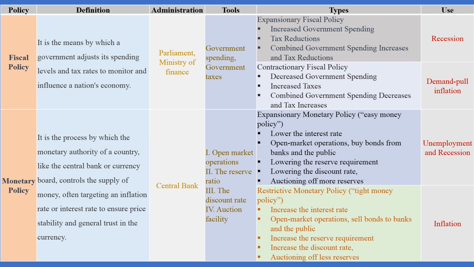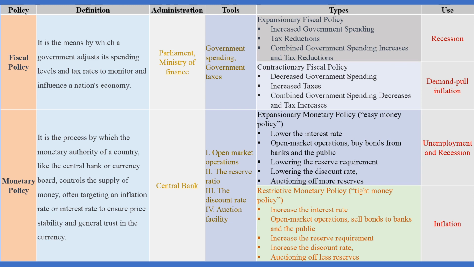How and when are expansionary fiscal policy, contractionary fiscal policy, easy money policy, and tight money policy used? The expansionary fiscal policy is used when there is a recession in an economy. What is recession? During the period of recession, there is a decline of output in an economy.